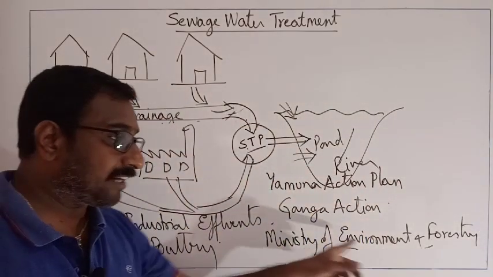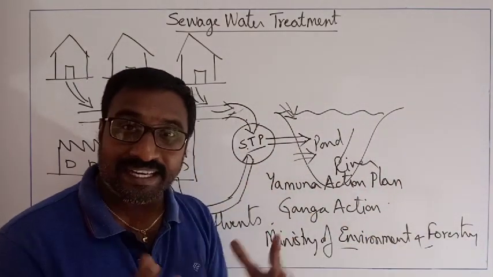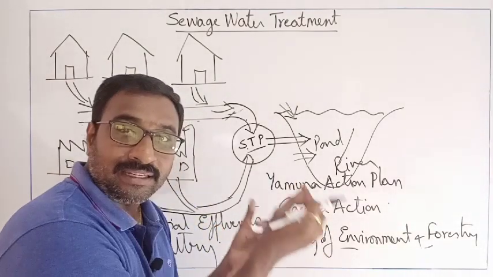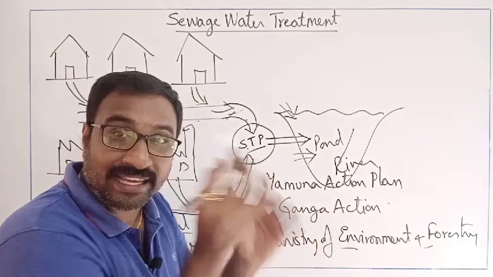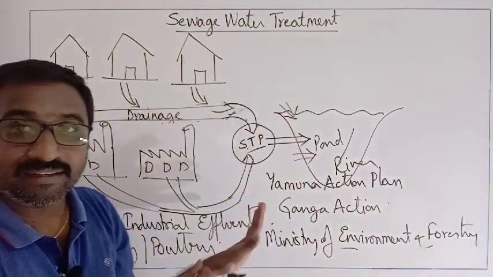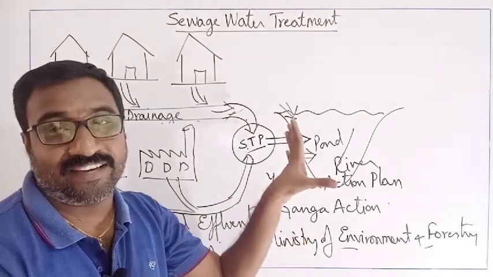So, Ministry of Environment and Forestry conducts various mechanisms like Yamuna Action Plan, Ganga Action Plan, such that they can purify the water. Like that, these particular ones can be done. So, that is the sewage water treatment.